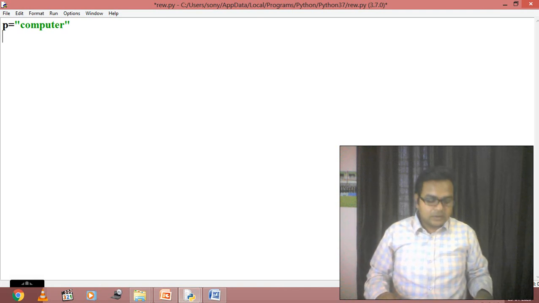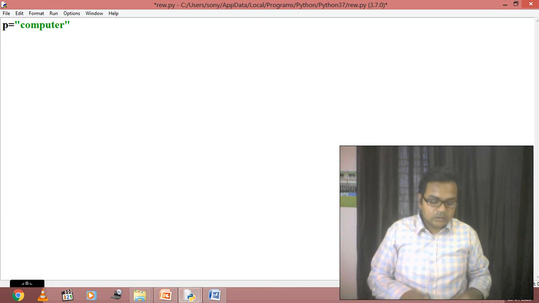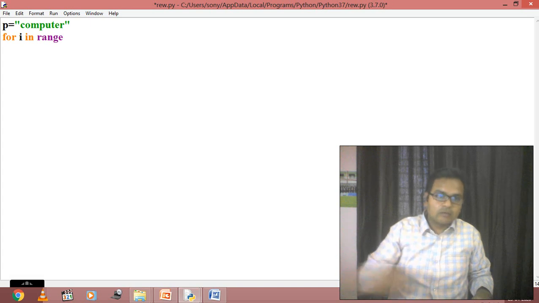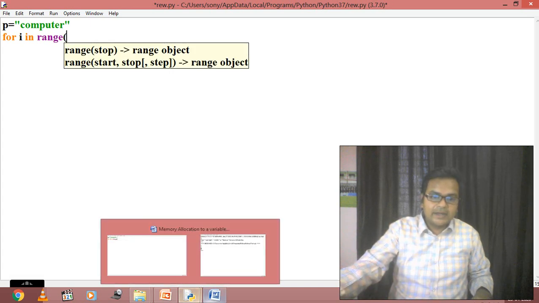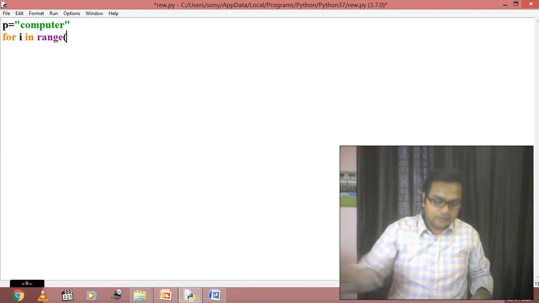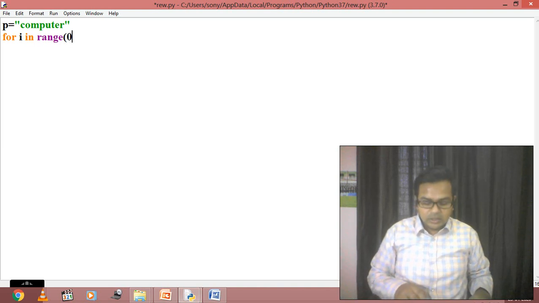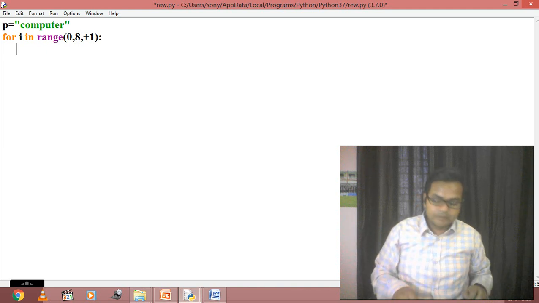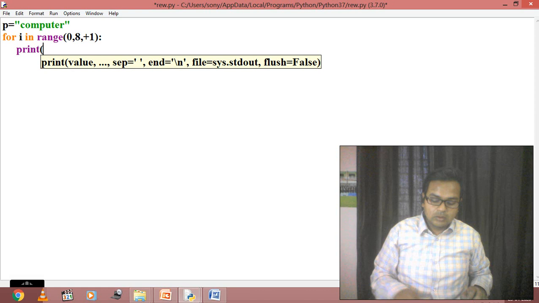Here, students, we will use a loop. So just observe one thing. For I in range. Now just find out one thing. What is the index value? The starting index value is 0 and the last index value is 7. You just check how it is going to work. My initial index value is 0 and my last value is 8. Why 8? You all know, as we have explained well in the for loop. Now if I have the condition print P of I.